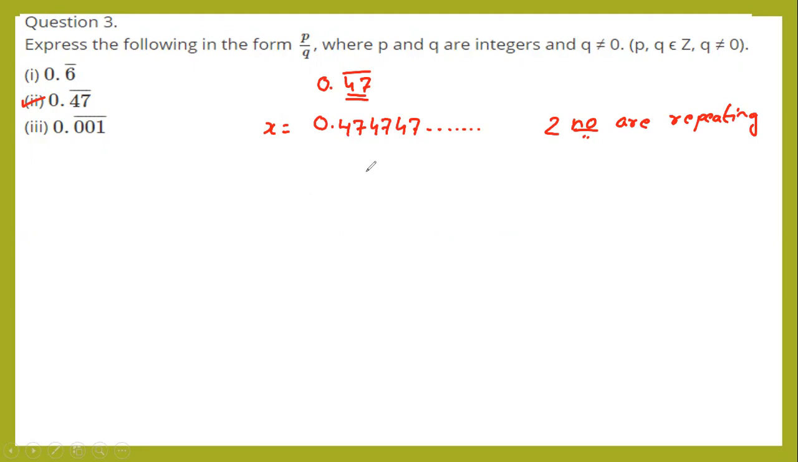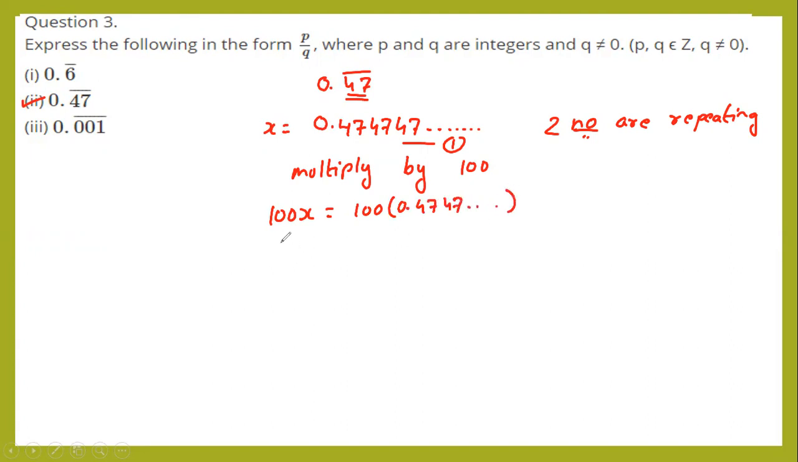So now multiplied by 100. Is it right? So call this as equation 1. Now multiply by 100. Next step, it will become 100x is equals to 100 into 0.4747 goes up to infinity. So 100x is equals to 47.4747 goes up to infinity.